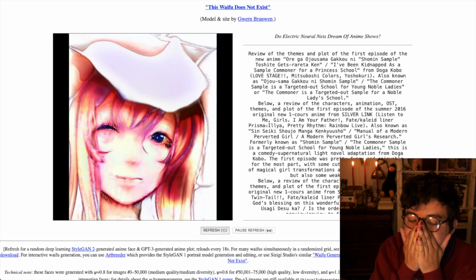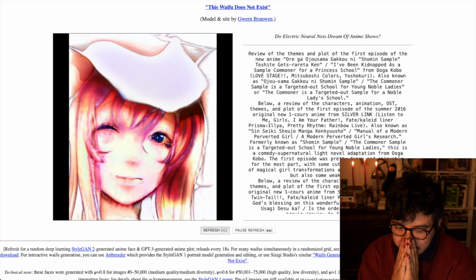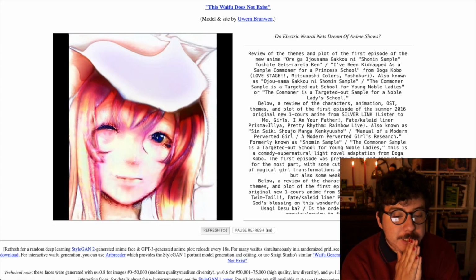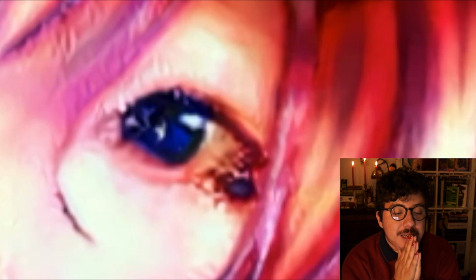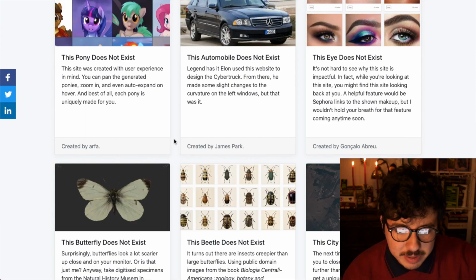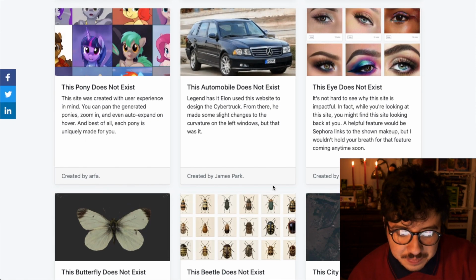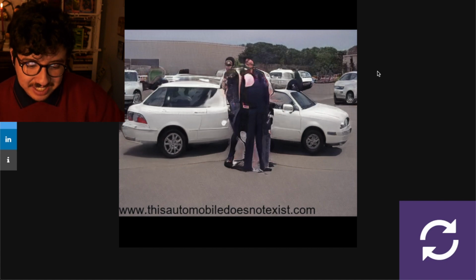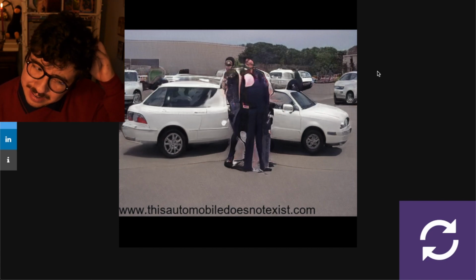I don't like that. Oh my god. I don't like it. Why does it look like that? That eye looks too realistic. I don't like it. How about this one? This Car Does Not Exist. But yeah. Oh my Jesus fucking Christ. I don't like that. Oh god.